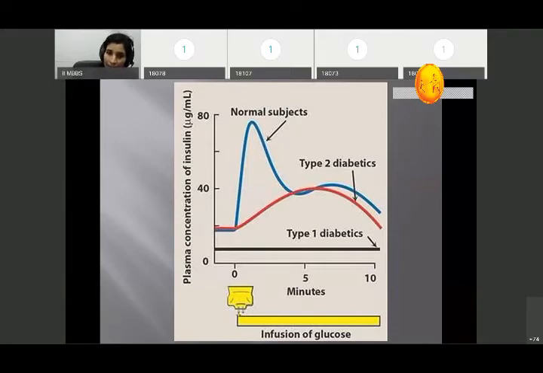And what happens in type 2 diabetes mellitus? There is an increase in the insulin level, but it is not as much as in the normal individual. That means about half of the insulin is present in the blood circulation. Then there is type 1 diabetes mellitus. What happens in type 1? Even if the blood glucose increases after taking a meal, the insulin concentration does not rise. That means absolute deficiency of insulin. Okay.